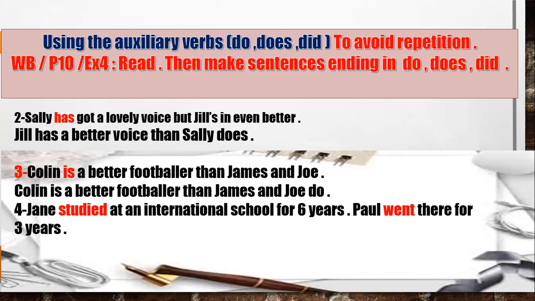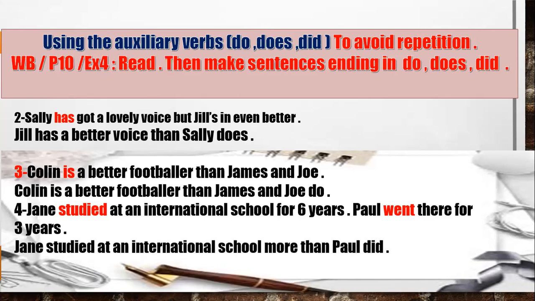Jane studied more than Paul. So how can we rewrite these two sentences and make them one? We can say Jane studied at an international school more than Paul did. Who can tell me why do we use did here? Because the verbs are in the past form. Clear? Any question? I hope you did understand these activities.